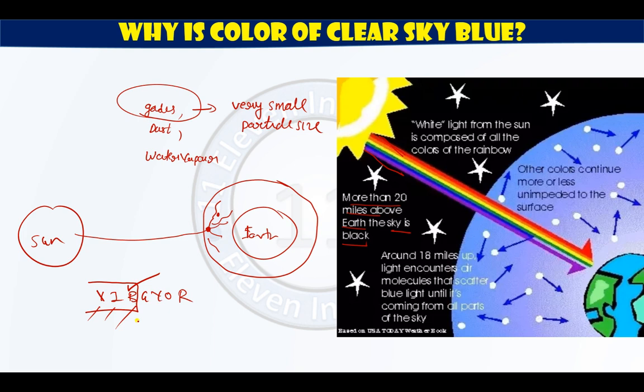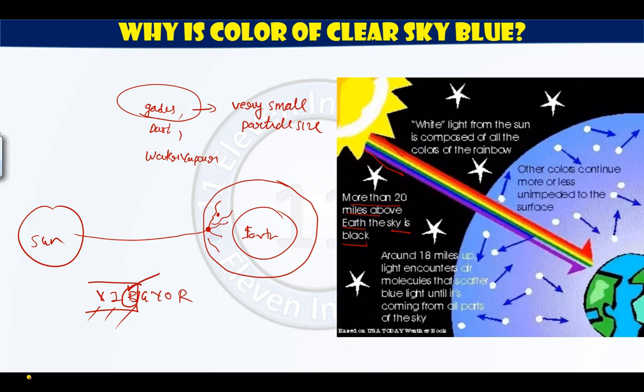Apart from that, our eyes are more sensitive to blue color. So these three spread: violet, indigo and blue. But the quantity of blue is naturally more, and apart from that, our eyes are more sensitive to blue color. Due to that reason the blue color gets scattered in the atmosphere, and hence we feel that the color of the sky is blue because the blue color is scattered. Blue color spreads the most.